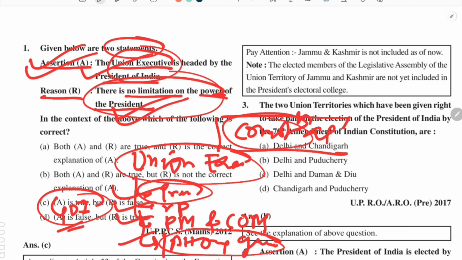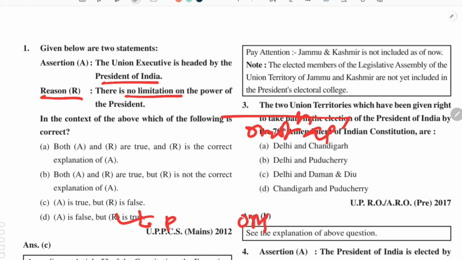He or she can take decisions only according to the powers defined in the constitution, which are given to the President. He or she can't exceed their power. So this statement is incorrect. So the answer is C: A is true and R is false.